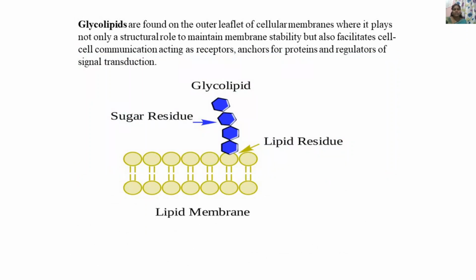So this is a lipid membrane with a glycolipid attached, this is a sugar moiety, and this is a lipid residue. Usually they act as receptors. Glycolipids are found on the outer leaflet of the cellular membrane, where they play not only a structural role to maintain membrane stability but also facilitate cell-cell communication through receptors, anchors of proteins and regulators of signal transduction processes.